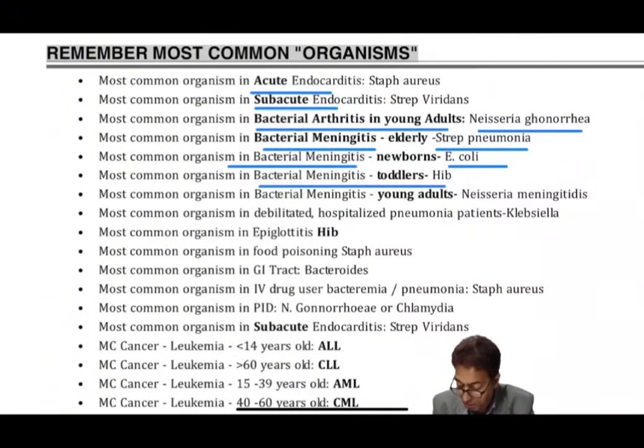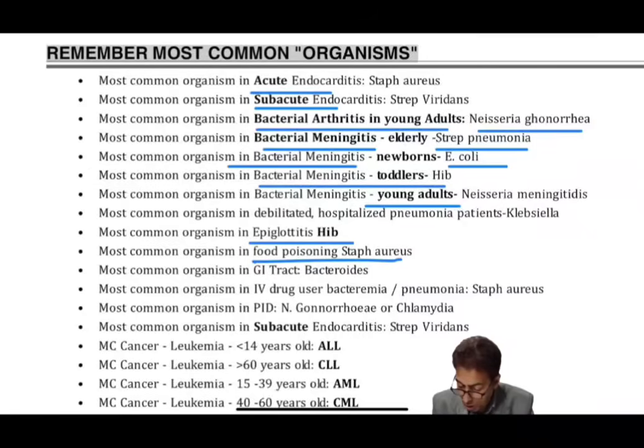So that is very important. You have to distinguish these things. And in young adults, it is the Neisseria meningitidis. So that is very important. So you have to know which age group and which is the most common organism involved in case of bacterial meningitis. Now, as far as epiglottitis is concerned, Haemophilus influenzae B, though there is a lot of vaccination going around Haemophilus, but it used to remain a very common organism for acute epiglottitis.